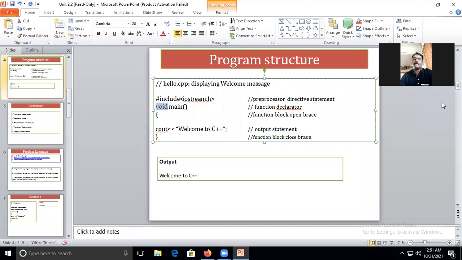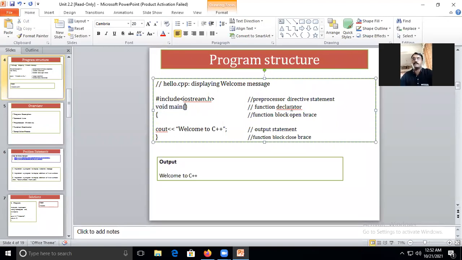And the open and close round brackets include either parameters or arguments, or it is without arguments. So if you check, this is a type of function which will not return anything and which doesn't have any arguments.